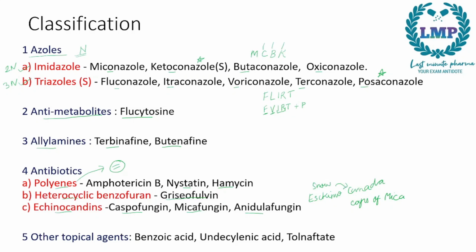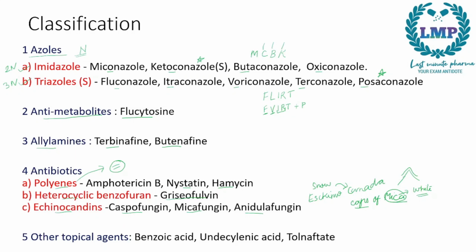So, Eskimo and Canada: echinocandins and caps of mica. Mica is a white colored element. So if we powder mica, it will look like snow. If you see the mountains, there would be like a cap of mica. So caspofungin and micafungin.